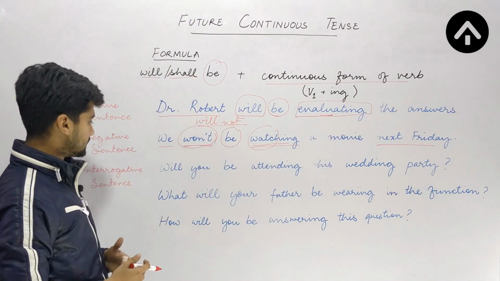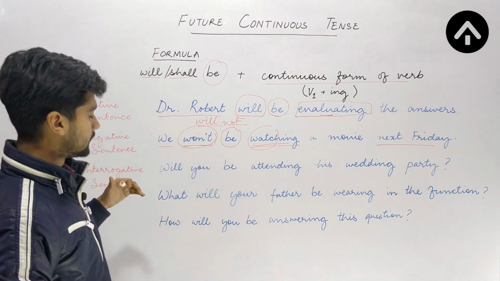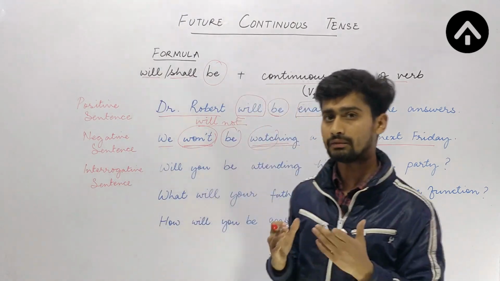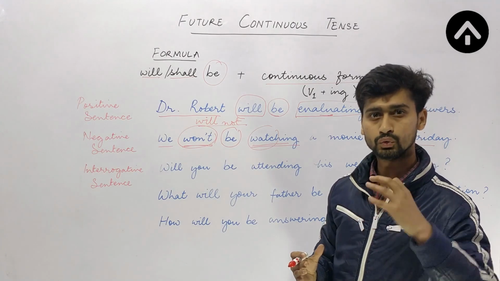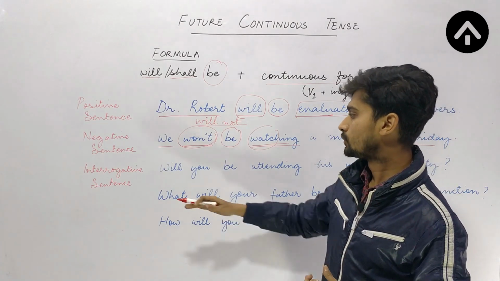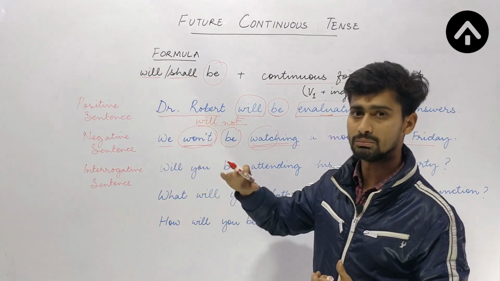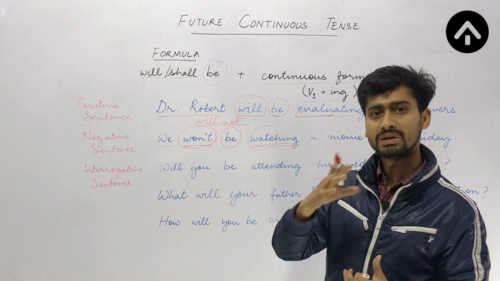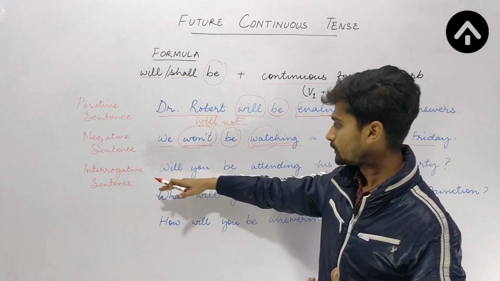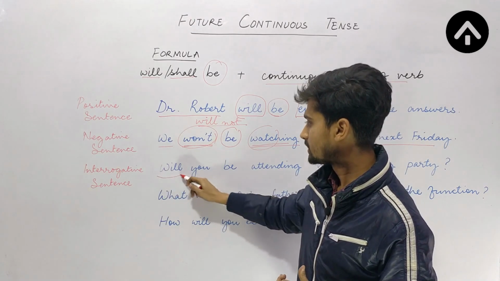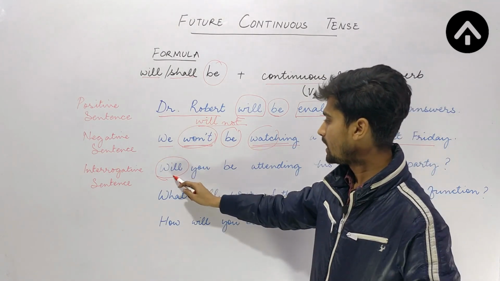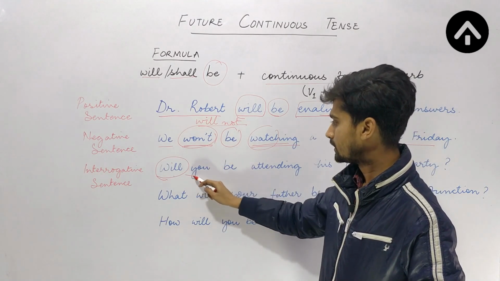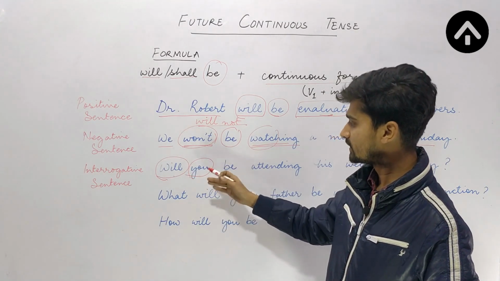The next sentence is interrogative. If we have an interrogative sentence, that means a question, a sentence that is used for putting up questions, and if we have a polar question, that means one whose answer will be either positive or negative, this will start with will or shall. So: will you be attending? What is you? You is the subject.